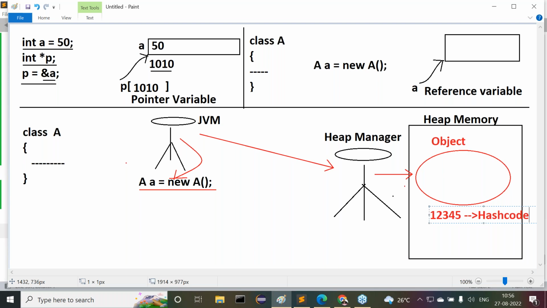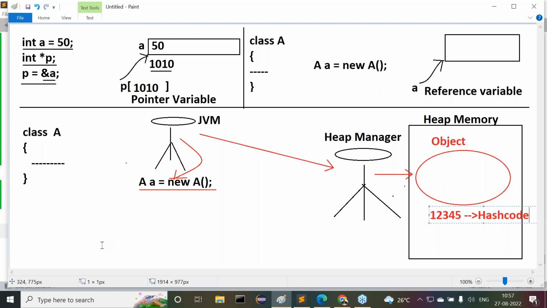Then I'm asking a question to you. What is a hash code? What exactly is the meaning of hash code? This is my question. The answer is very clear. Hash code is a unique identity provided by heap manager for each and every object. It is a unique identity for all the objects, provided in the form of an integer value. Let's say 1, 2, 3, 4, 5 is the hash code of this particular object.